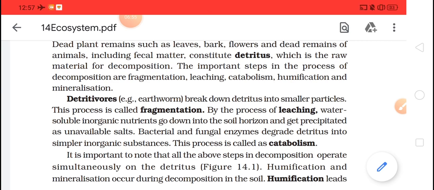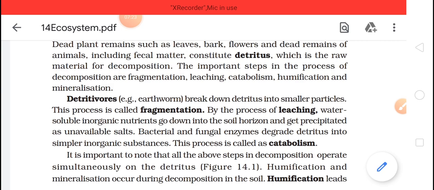So we did fragmentation, we did leaching. Now come to the third one, that is catabolism. This word catabolism we discussed in chapter 1 of 11th standard, that is metabolism, where we discussed anabolism and catabolism. Anabolism means formation or synthesis and catabolism is breakdown. Over here the breakdown is the process.